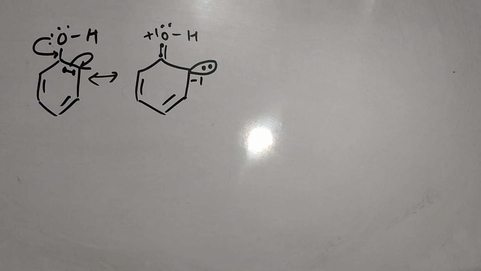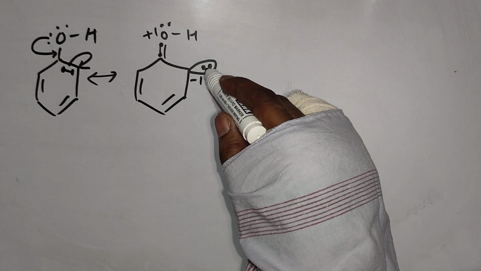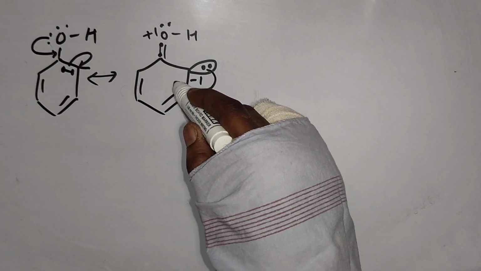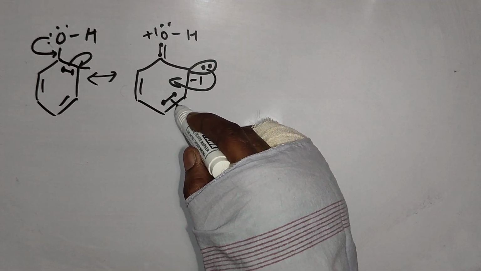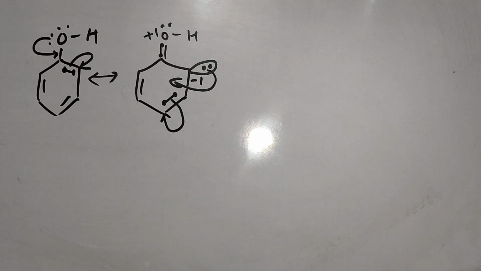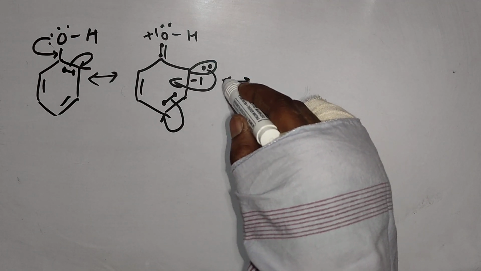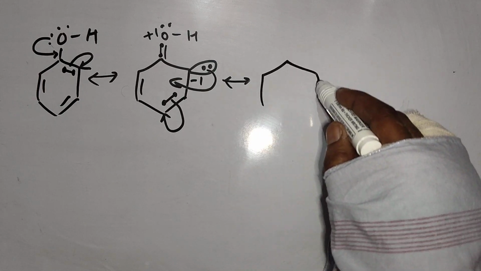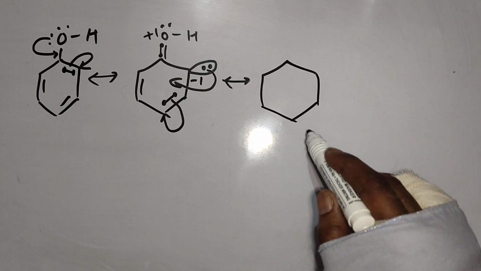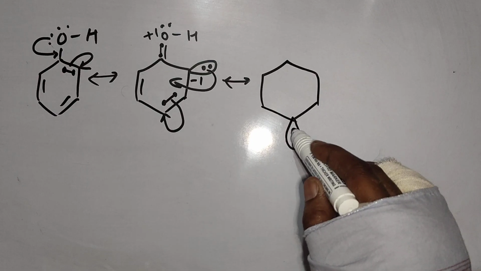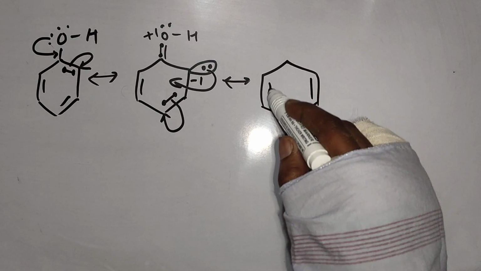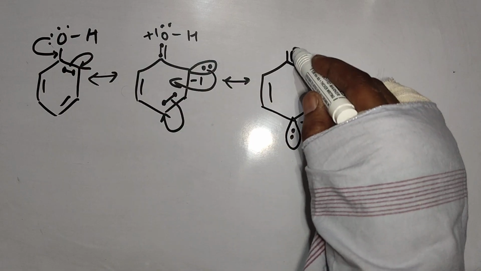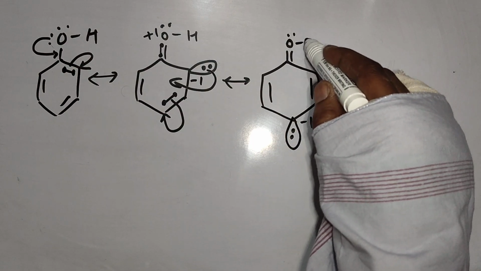Now next movement, very easy. Continue. Now these lone pairs will come here for bonding, and these pi electrons will feel repulsion and they will move to next carbon like this. Please have a very good command on resonance when you are dealing with aromatic compounds like phenol, haloarene.